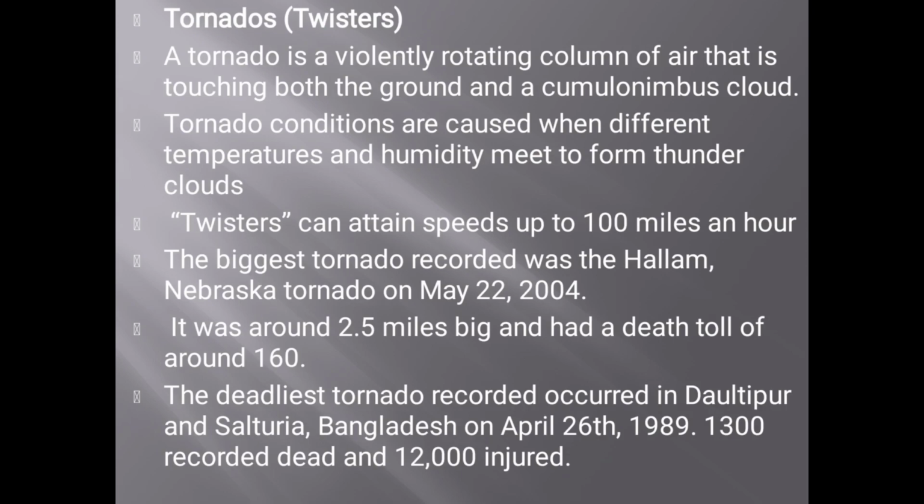The biggest tornado on record was the Hallam, Nebraska tornado on May 22, 2004. It was around 2.5 miles wide and had a death total of around 160. The deadliest tornado occurred in Daulatpur and Saturia, Bangladesh on April 26, 1989, which recorded up to 1,300 deaths and 12,000 injured.